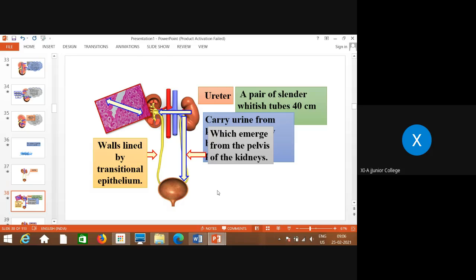Now the ureter is nothing but a pair of slender whitish tubes about 40 centimeters long. What does it carry? It carries urine. From where? From the pelvis of the kidneys, which emerges here. And where is it taken? It is transported through these tubular structures to the urinary bladder. The wall of the ureter is lined by transitional epithelium.